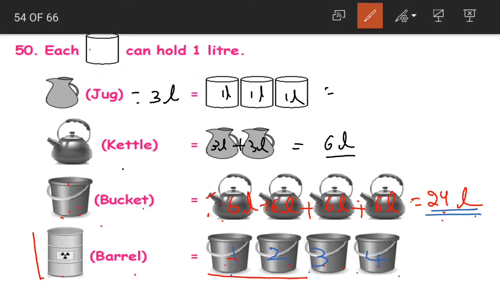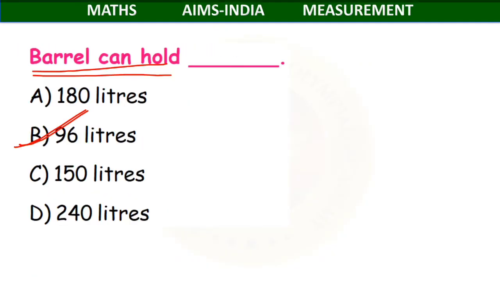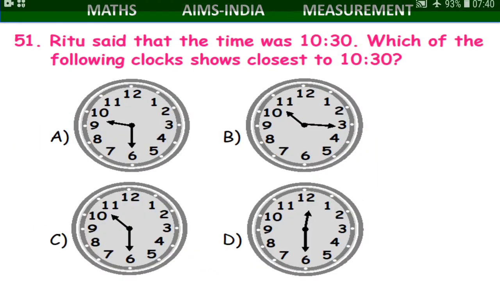First, we are given the capacity of each container. From that, we found out the capacity of the jug. Again, using the capacity of the jug, we found out the capacity of the kettle. Now, using this kettle, we found out the capacity of the bucket. And finally, with the help of this bucket, we found out how much our barrel can hold. This was question number 50.